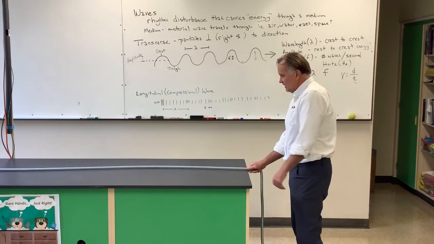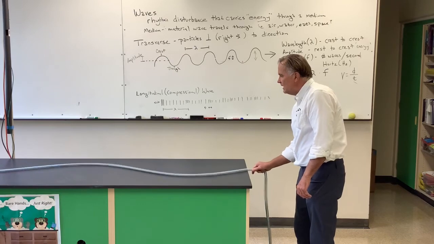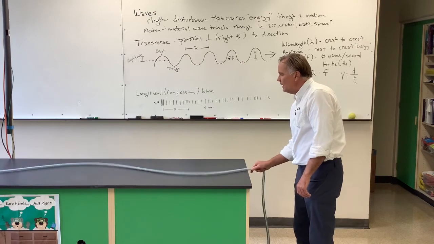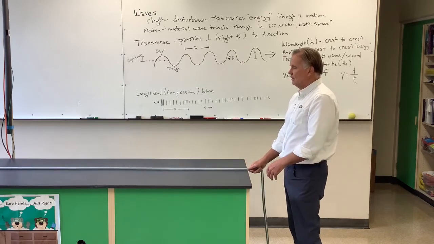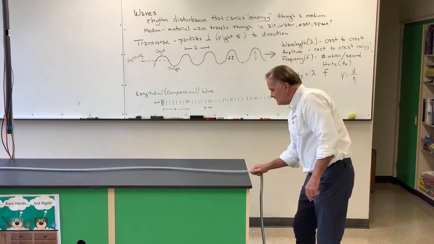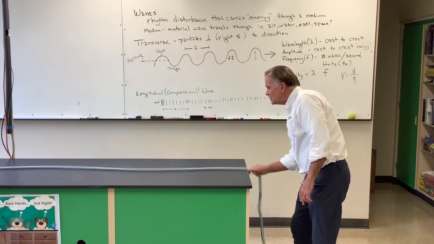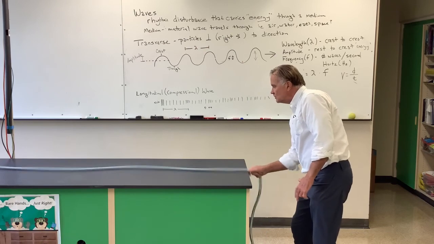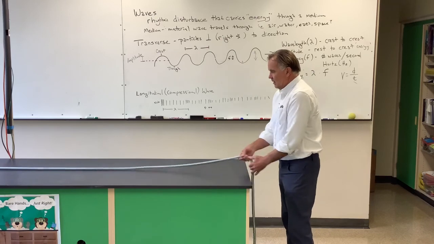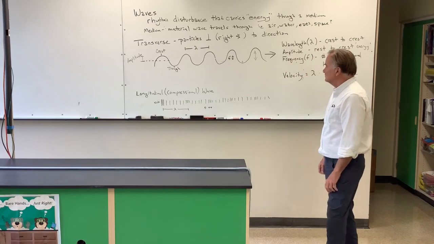And if I go quicker, watch, it's increased in frequency. You can see the wavelengths are shorter and the frequency is greater. I can try to go really quick. Let's see what happens. You can see I got higher frequency and the wavelengths are shorter. So those are examples of transverse and longitudinal waves, which we are going to study more in depth this week.